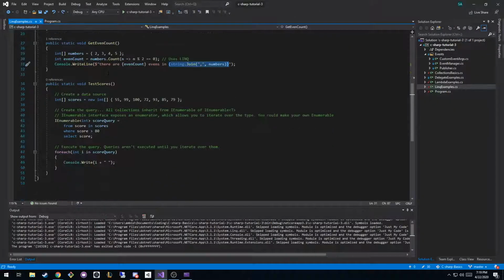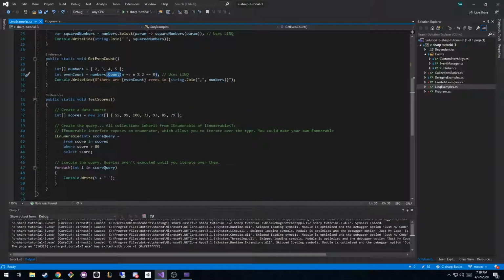Okay, so the next one is going to look more like SQL. There are two ways to do LINQ: you can call one of these methods on an IEnumerable, or you can use the actual query syntax. So we have just a list of scores, and I was keeping the same idea of test scores, like a 55%, a 99%, and so on.